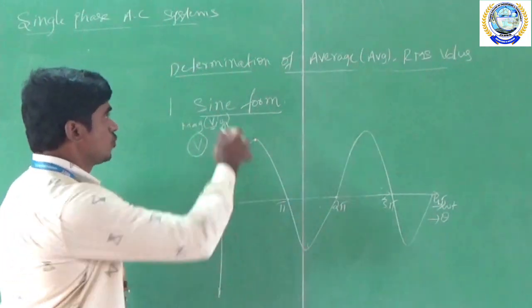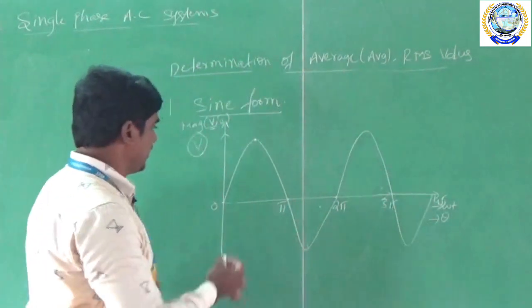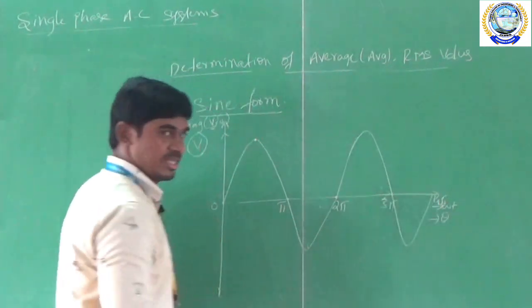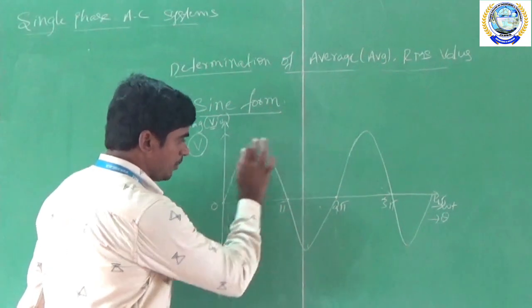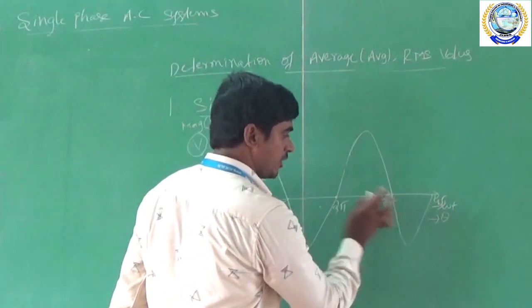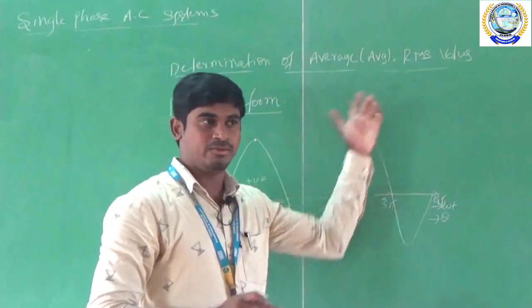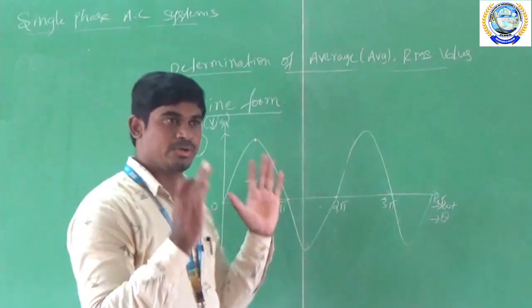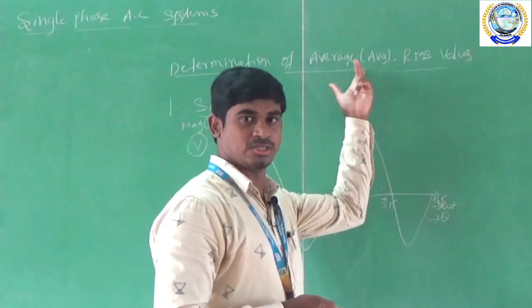So to derive all the average and RMS values, see here, our waveform is always repeating and it looks like a similar waveform. See here, the positive cycle and the shape of this waveform in the negative cycle are almost the same. So that's why here we no need to derive the value for the entire waveform. So here we are going to take some part of the waveform and then we will derive the expression for the average and RMS value.